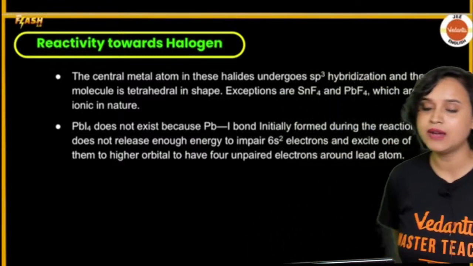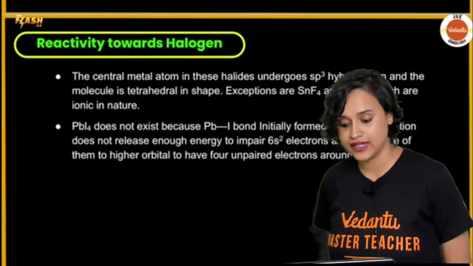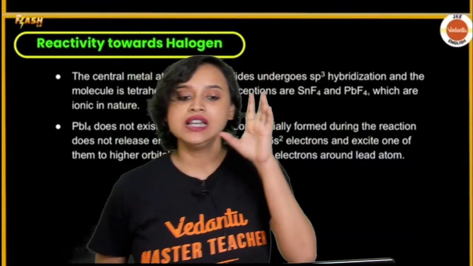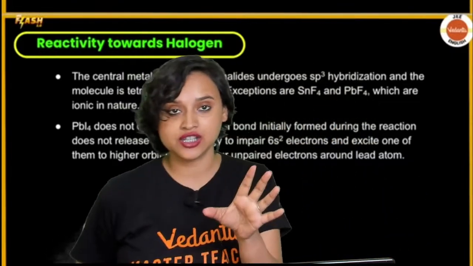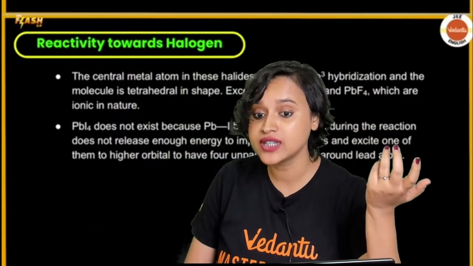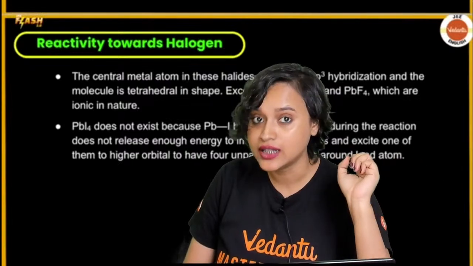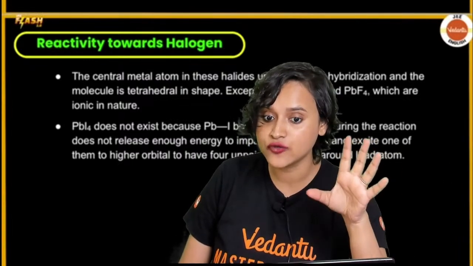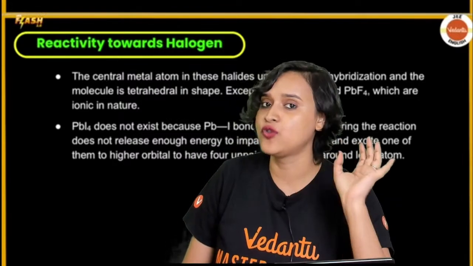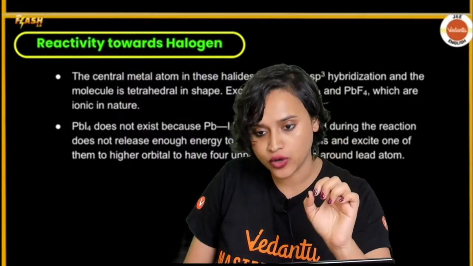So when the central metal atom in these halides has sp3 hybridization, and only then, the molecule is going to be in a tetrahedral shape. For example, you must have seen the tetrahedral shape of CH4. But this does not happen in the case of SnF4 and PbF4.